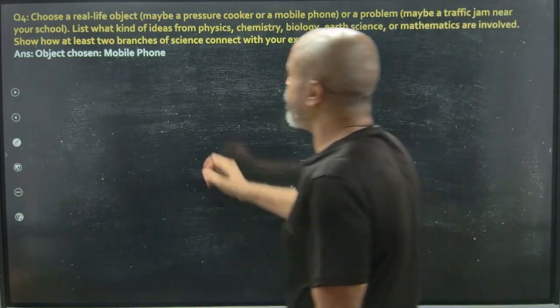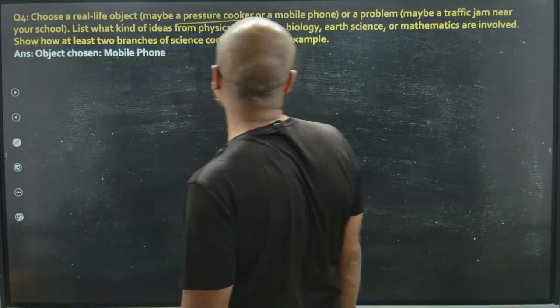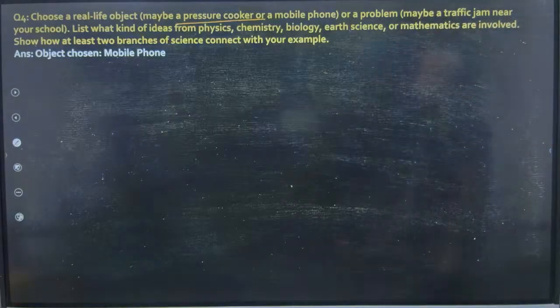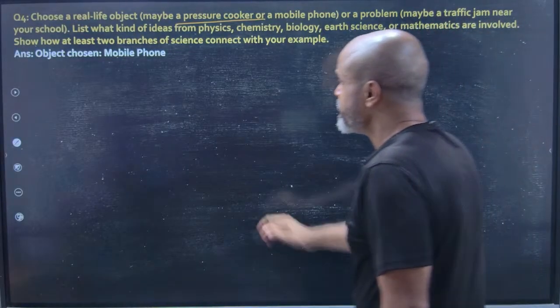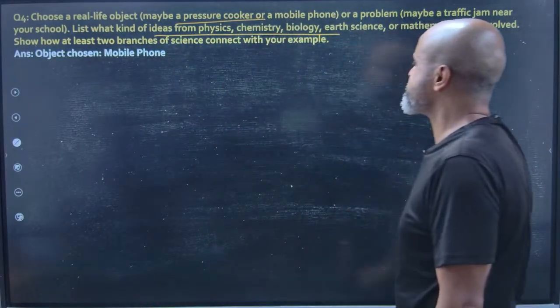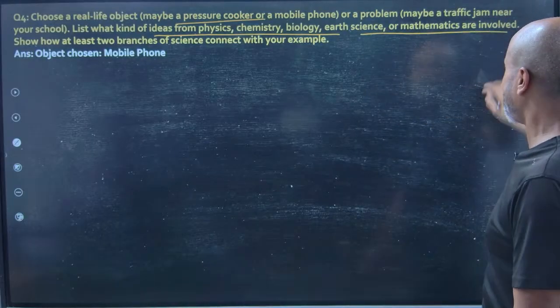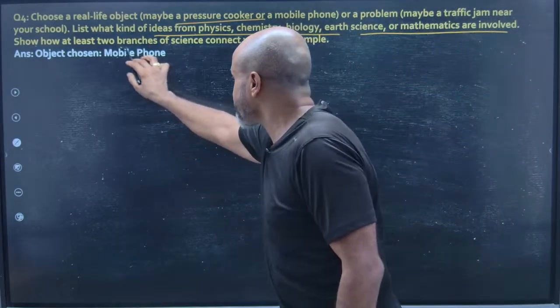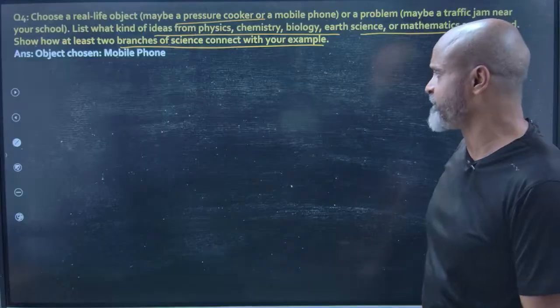Now choose a real life object, maybe a pressure cooker or a mobile phone, or a problem, maybe a traffic jam near your school. List what kind of ideas from physics, chemistry, biology, earth science or mathematics are involved. Show at least two branches of science which connect with your example.